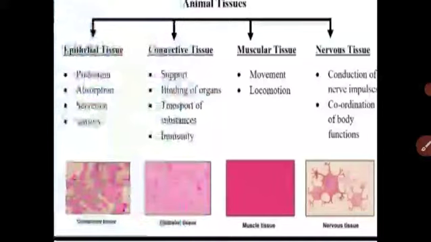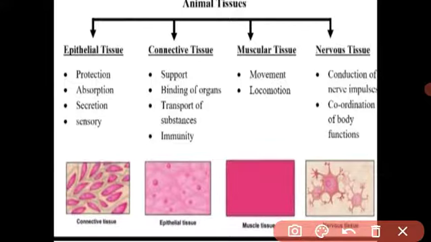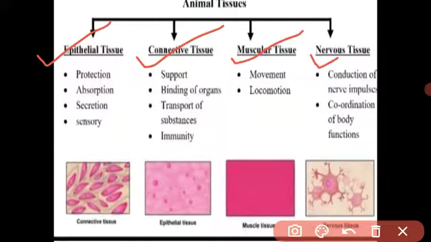See, students, animal tissue means the animal body is made up of different kinds of tissue. These types are divided based upon structure and function. Got it? The animal tissue is divided into 4 subtypes as per their function and structure. There are 4 types of animal tissue: epithelial tissue, connective tissue, muscular tissue, and nervous tissue.